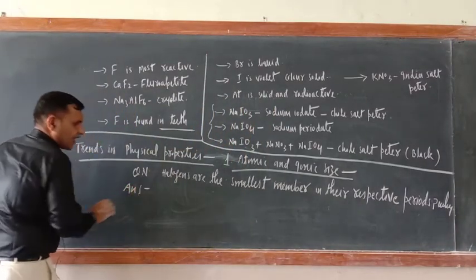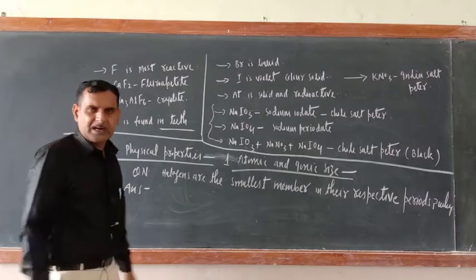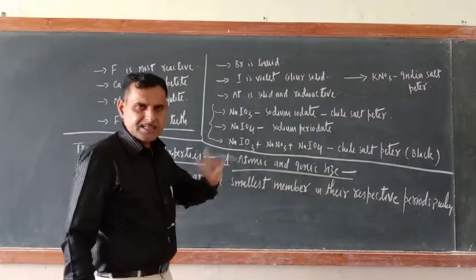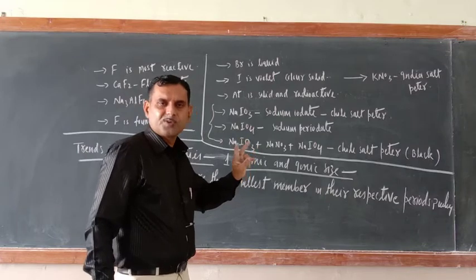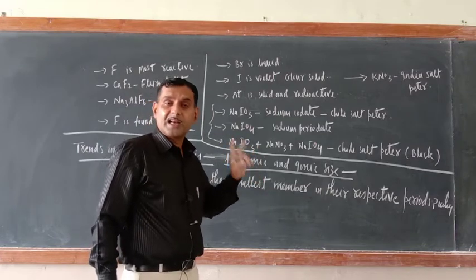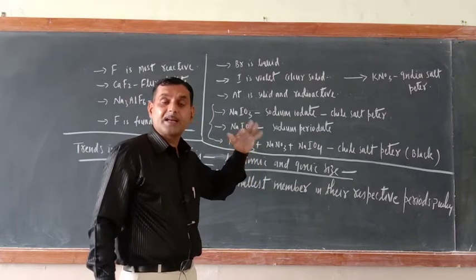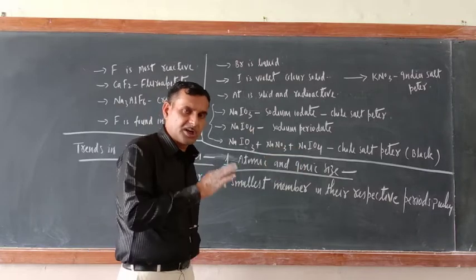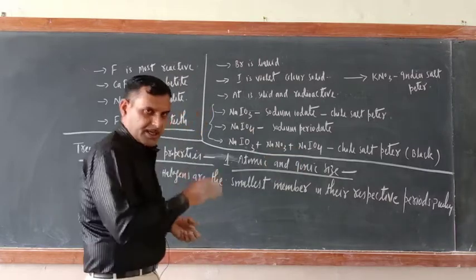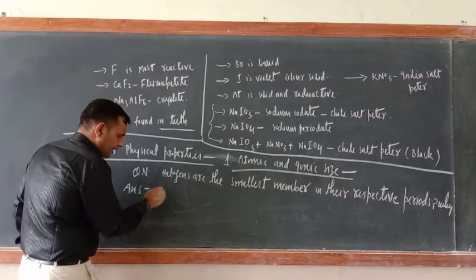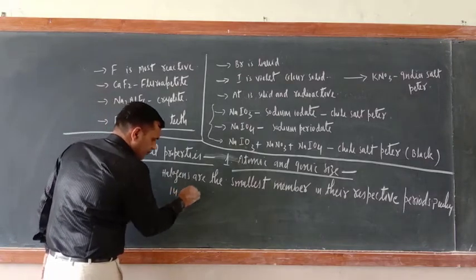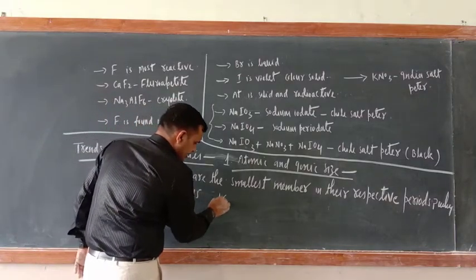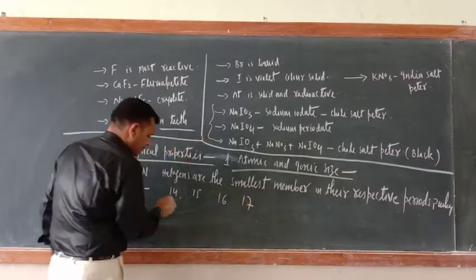Try to understand, as we move left to right in the periodic table, what is happening? Shells are not increasing, but the number of electrons in the same shell keeps on increasing. Keep on increasing or not? So just try to understand. I am comparing 14 group, 15 group, 16 group and 17 group.